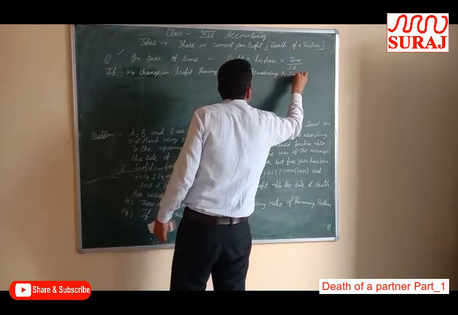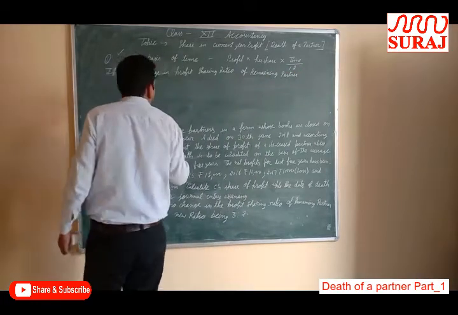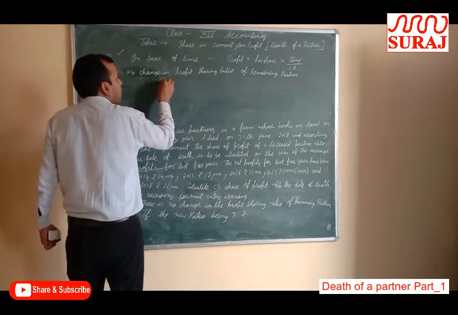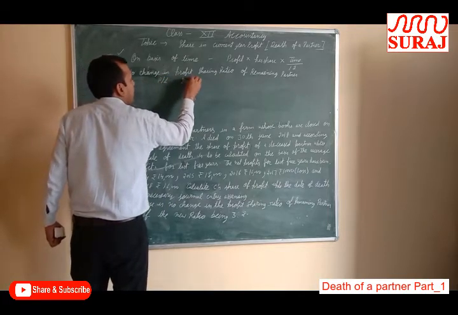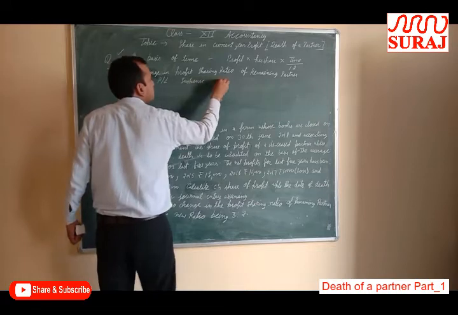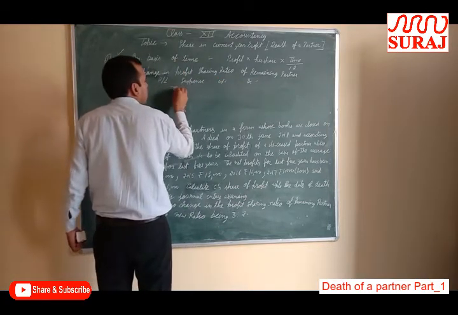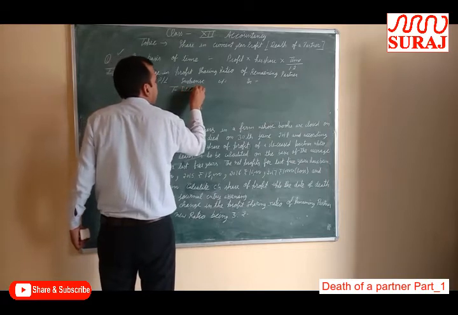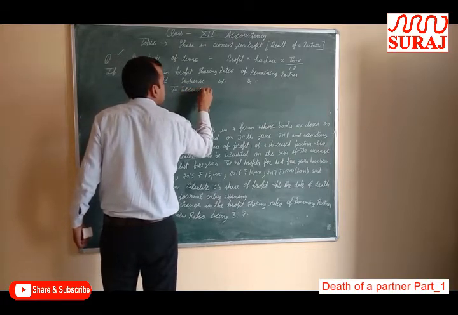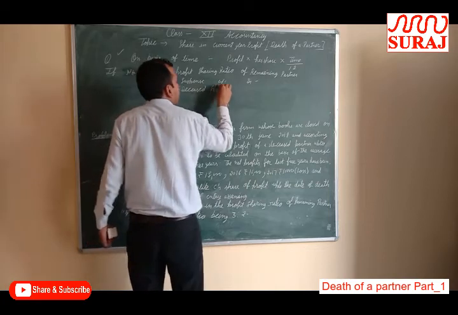If there is no change in the profit sharing ratio of remaining partners, then your entry will be: Profit and Loss Suspense Account debit to deceased partner's capital account.